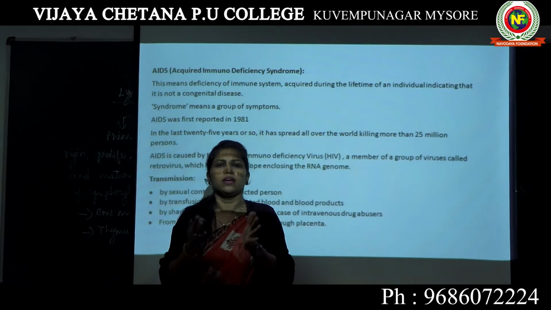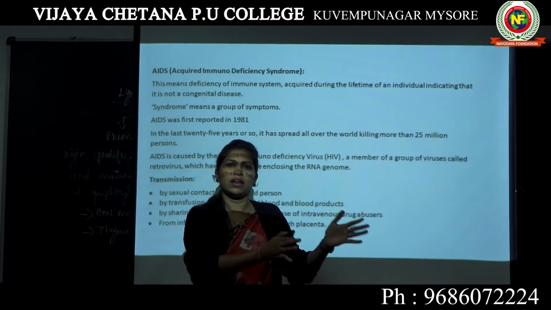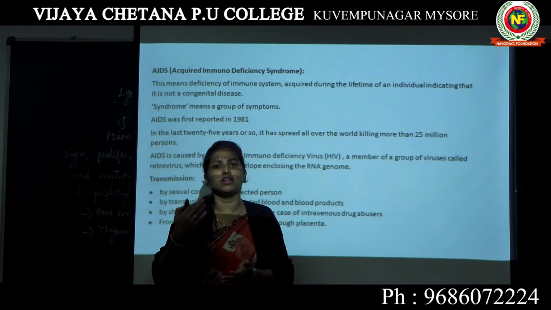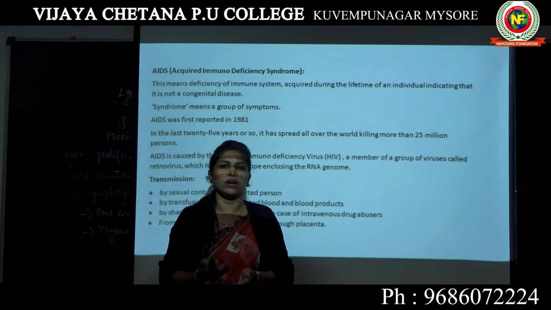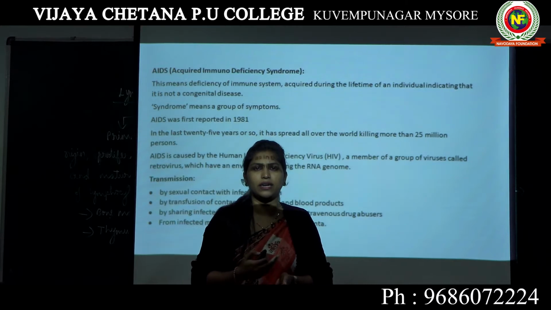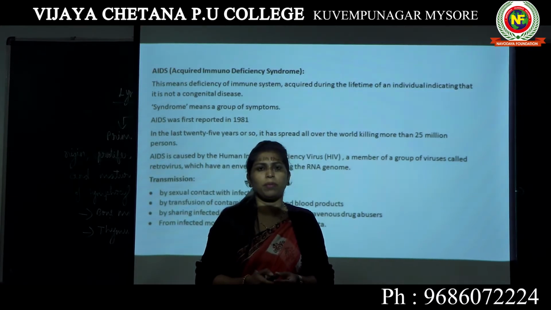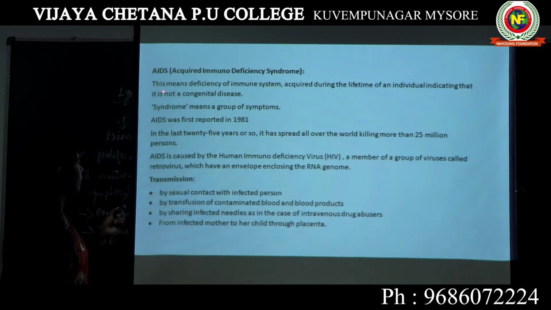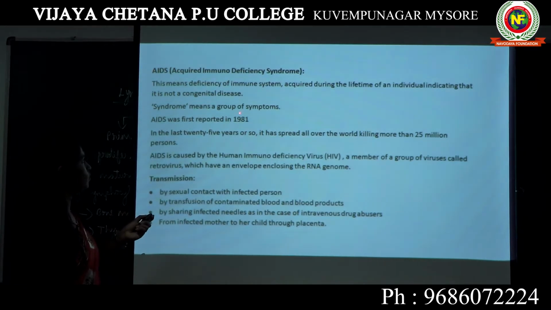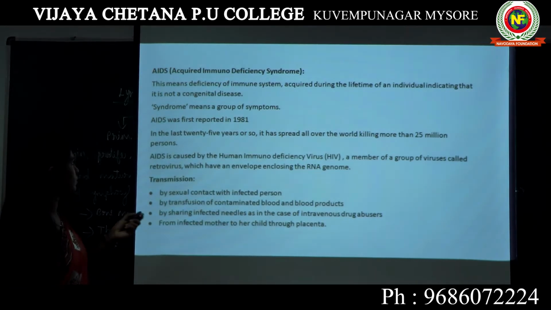How did you get it? You got it in your lifespan. You did not get it as a congenital disease, that means not as a genetic disease from your parents. Syndrome means a group of symptoms, as I already mentioned.